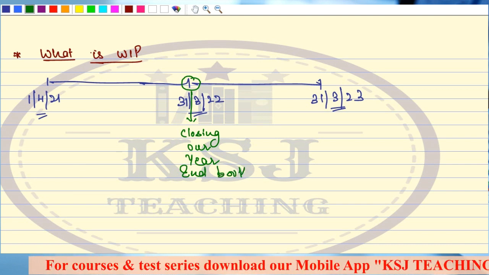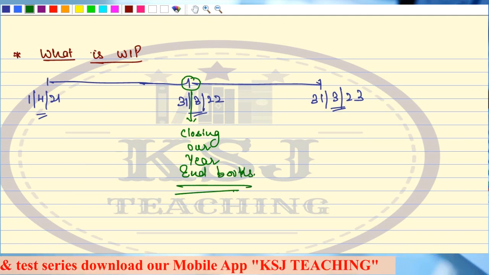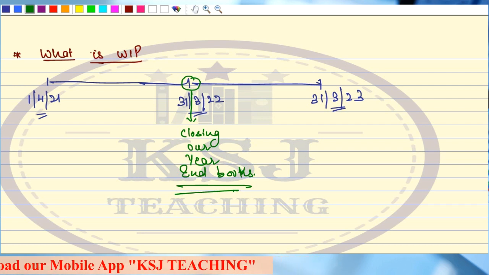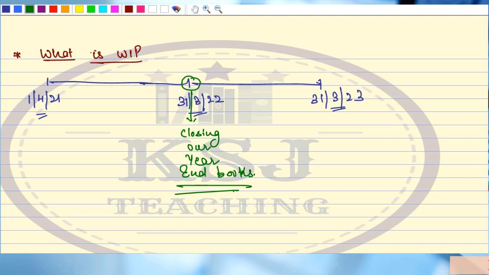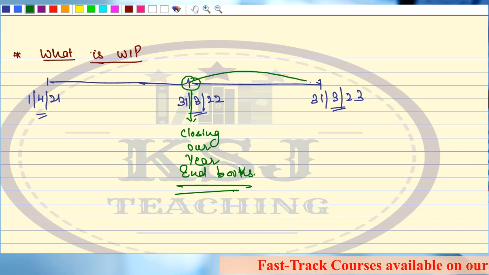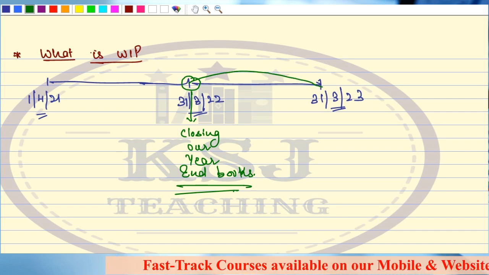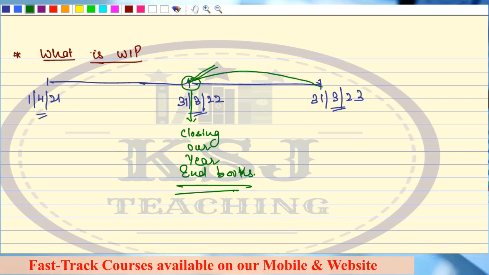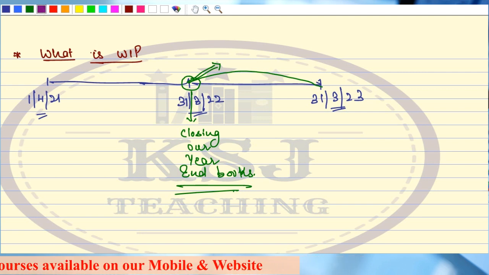Now, on 31st of March 22, can we say that our contract is complete? No, because there is still 1 year pending for this contract to be completed. On this particular date, I can say my contract is in progress.